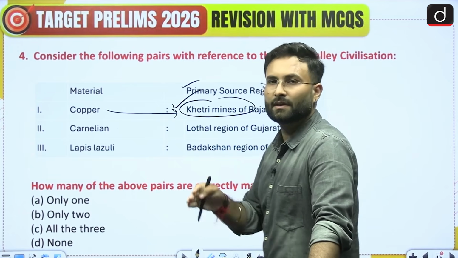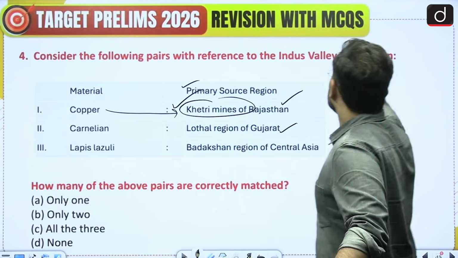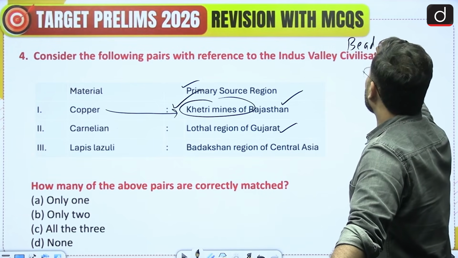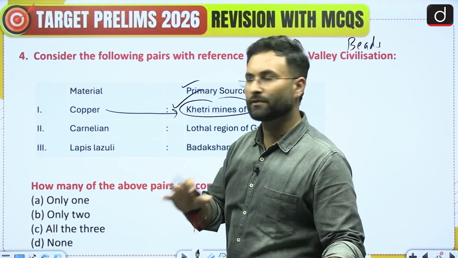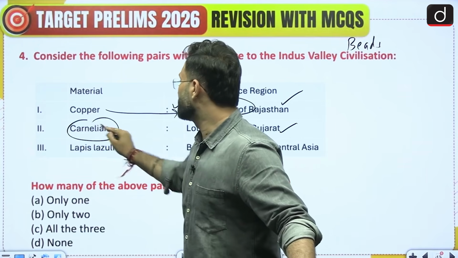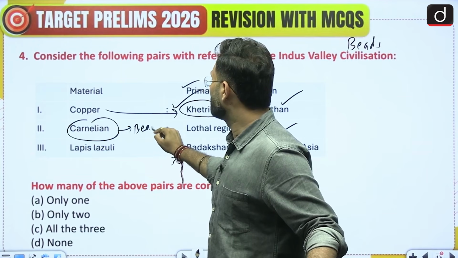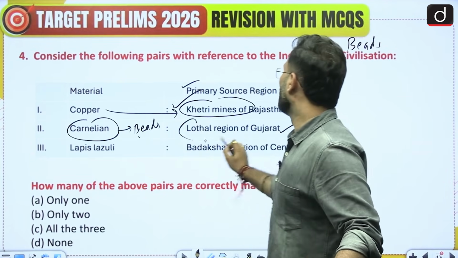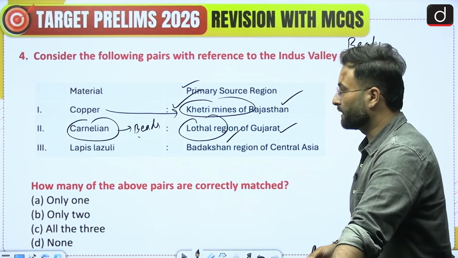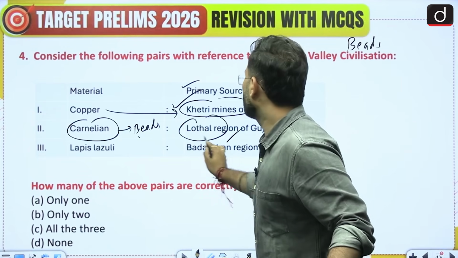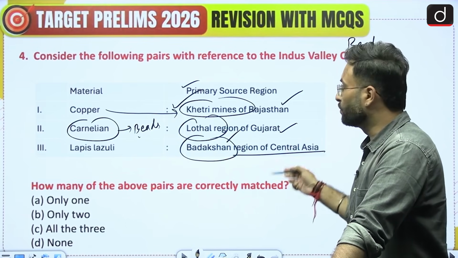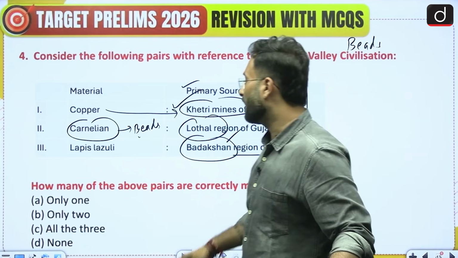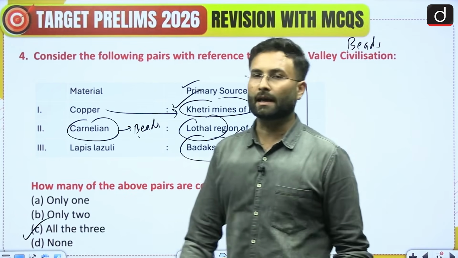Okay, the Harappan civilization, they were expert in beads and ornaments. So that was some kind of logic which you can use, that carnelian is used in the bead factories. So the Lothal region of Gujarat was famous for that. Then lapis lazuli, that is from the Badakhshan region of Central Asia. So that is also true. So all of these pairs are correctly matched. Option C would be your right answer.